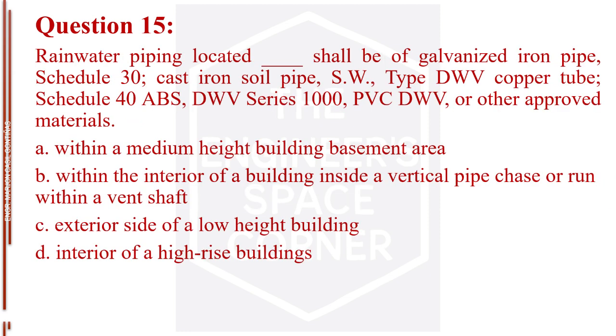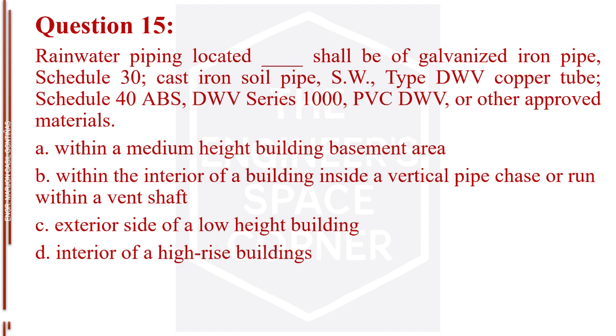Question number 15. Rainwater piping located blank shall be of galvanized iron pipe, Schedule 30, cast iron soil pipe, SW, type DWV copper tube, Schedule 40 ABS, DWV Series 1000, PVC DWV, or other approved materials. Letter A, within a medium-height building basement area.